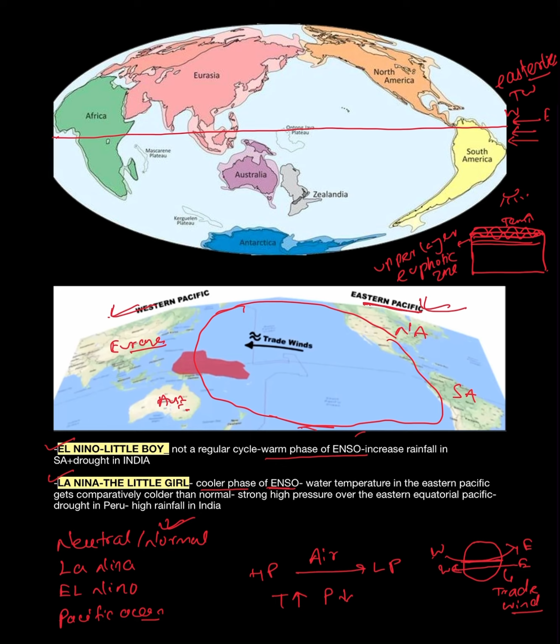This is the lower layer, or deeper layer, which is the aphotic zone. Due to the heating effect of the sunlight, the temperature of the surface water body will increase.